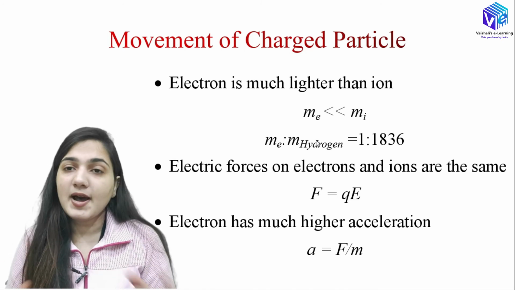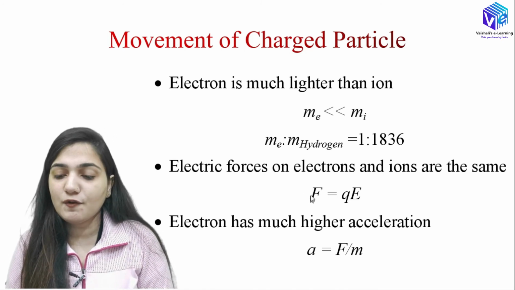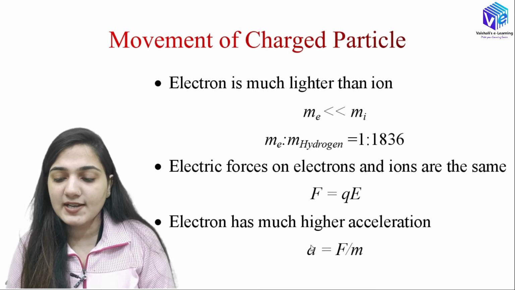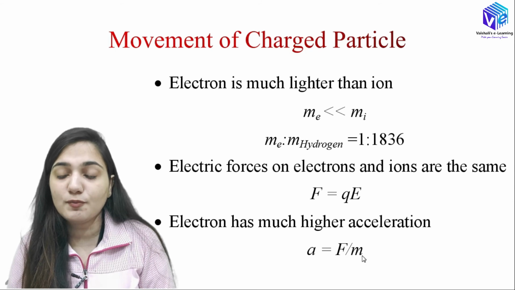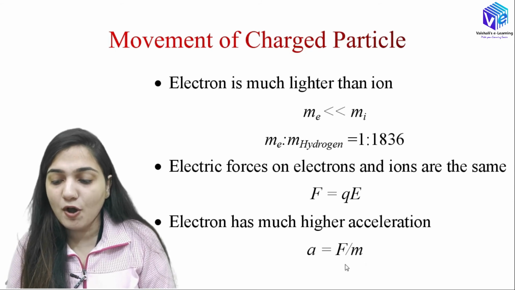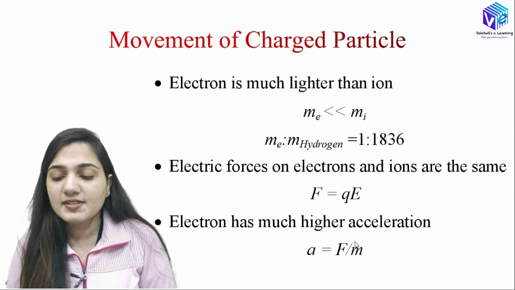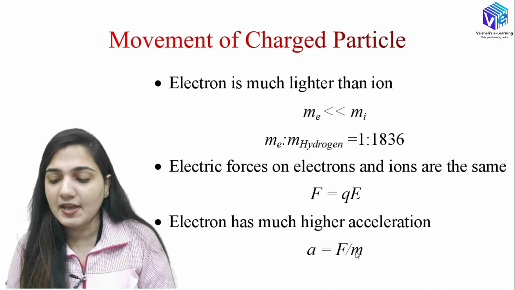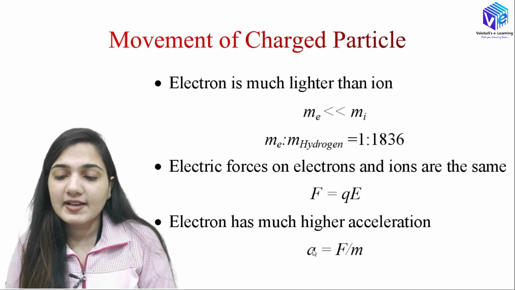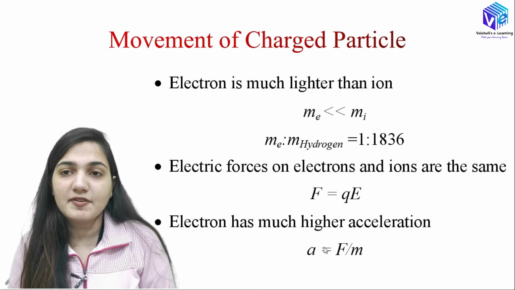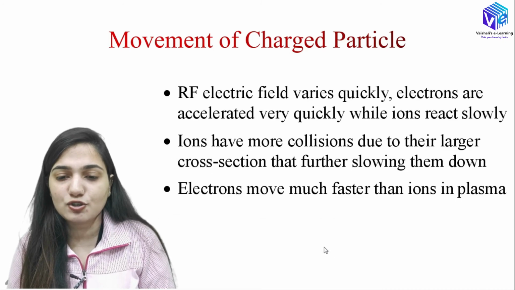But the masses are different. Because the force is equal to Q into E, the force will be the same, but the acceleration will be different because acceleration is equal to force upon mass. So if I have a higher mass, we will have lesser acceleration, which means ions will have very little acceleration compared to the electrons.